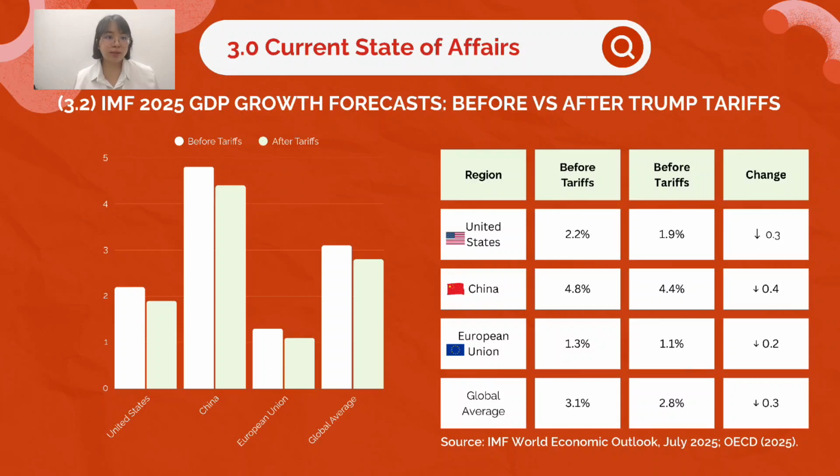China's growth was revised down by 0.4 percentage points, largely due to weakened exports and reduced foreign investment. Similarly, the European Union's growth dropped from 1.3% to 1.1%. Globally, the overall average declined from 3.1% to 2.8%, confirming that the tariffs have dampened confidence, reduced trade volumes, and also created ripple effects across interconnected markets.